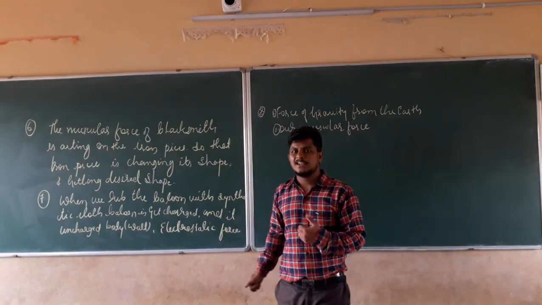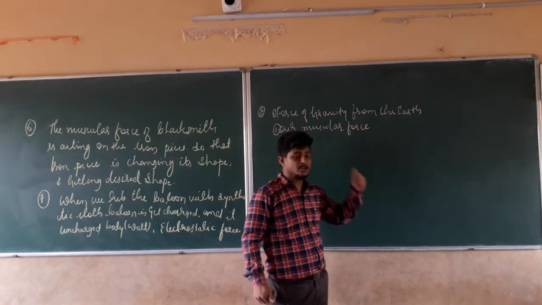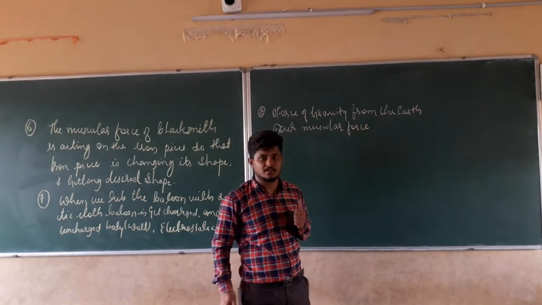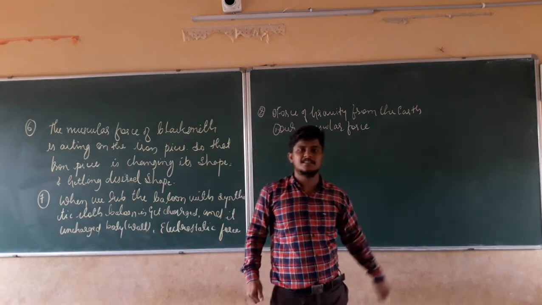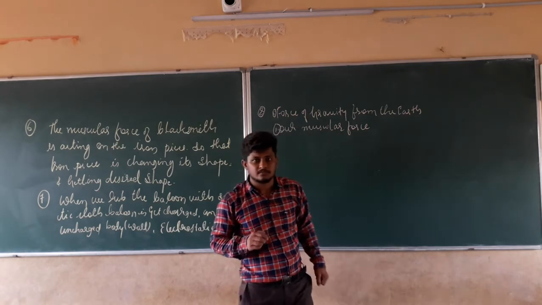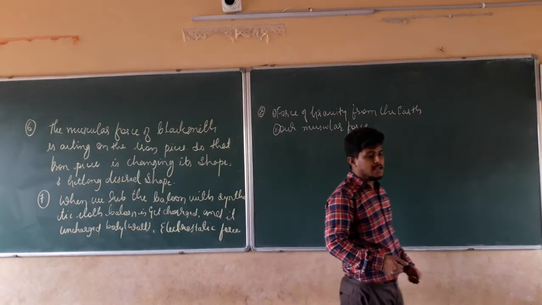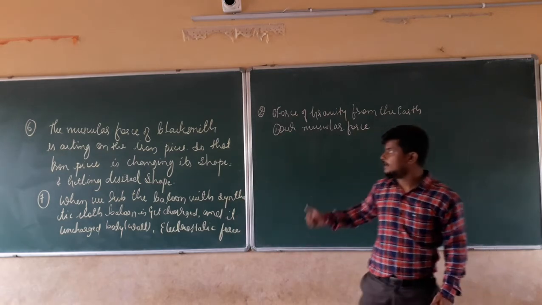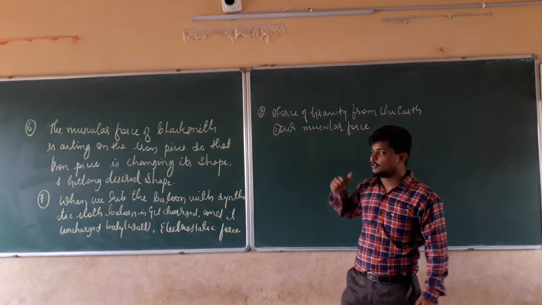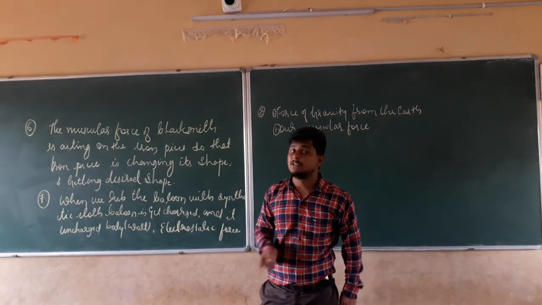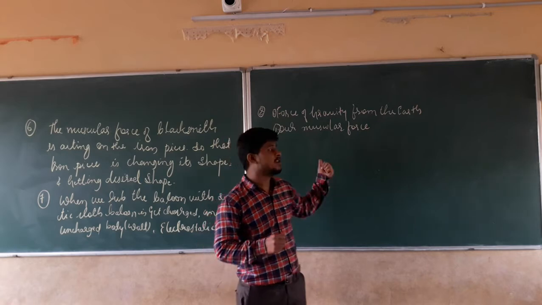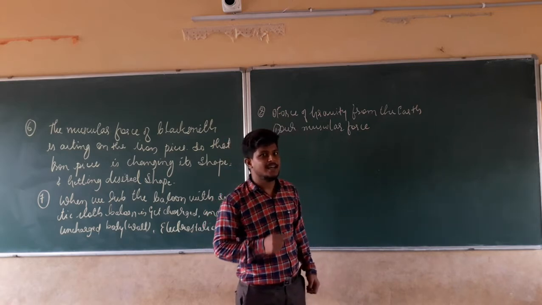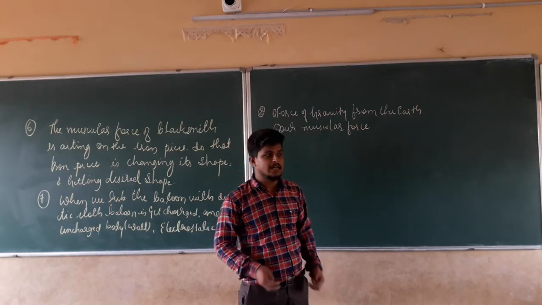Now next, what is the cause for that bucket not changing its state of motion? Two forces are acting, right, but why is it not changing its state of motion? If the magnitude of the force of gravity and the magnitude of our muscular force are the same, the net force will be how much? It will be 0. Why? Because both forces are acting in opposite directions.